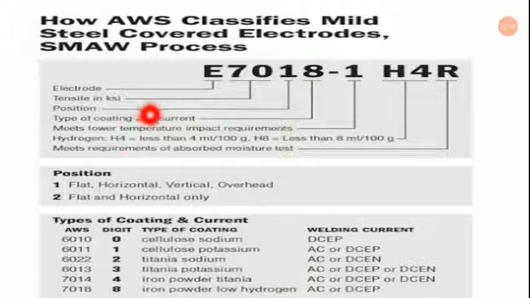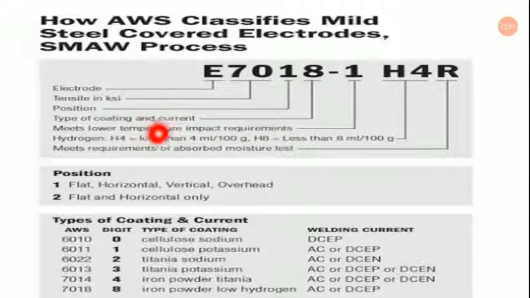1 is the welding position, whether it is flat or horizontal or overhead. 1 generally denotes flat, horizontal, vertical, overhead. That means in all positions it can weld, but 2 means flat and horizontal only. Okay, so 1 is versatile, all 4 positions are covered in 1. So this means this particular electrode is capable of welding in all the positions, that is either flat or horizontal or vertical or overhead.